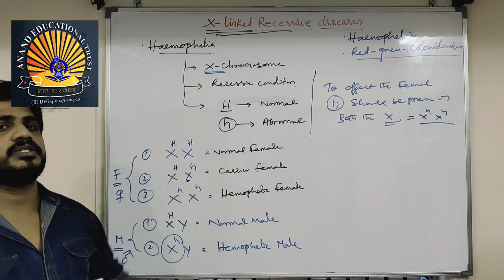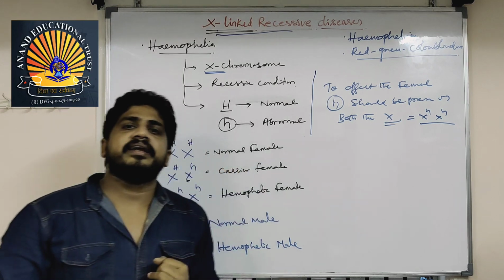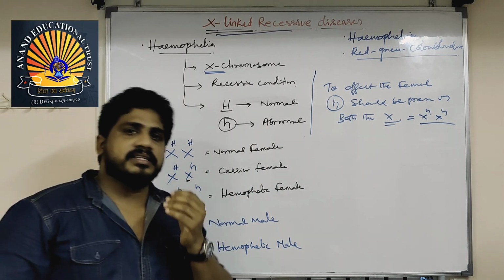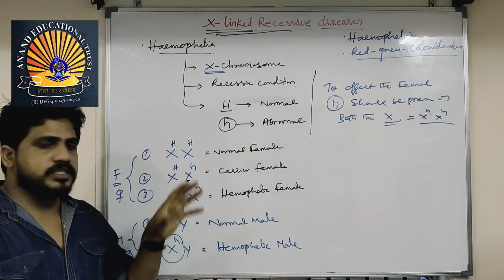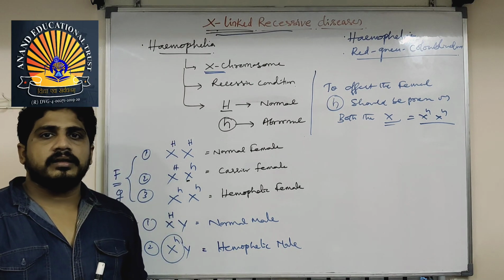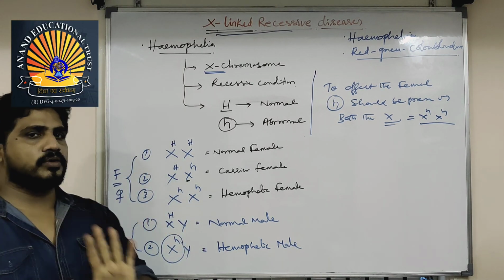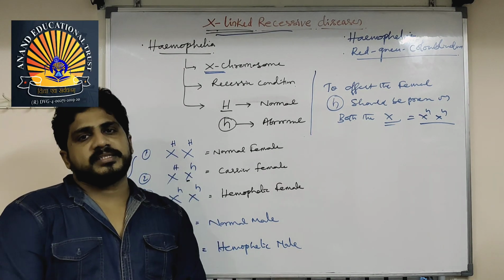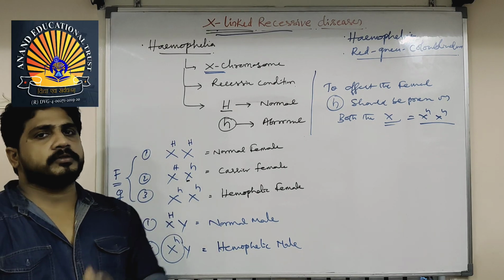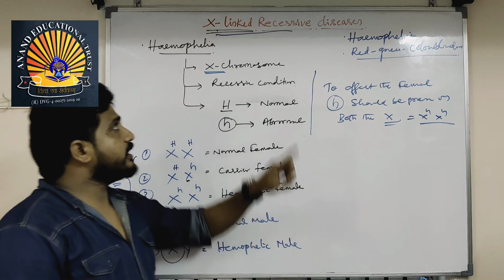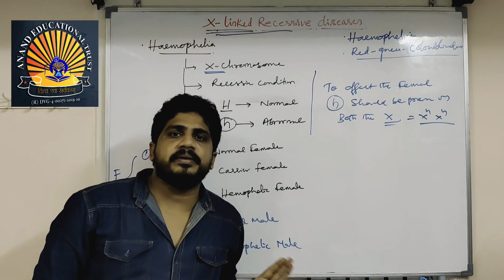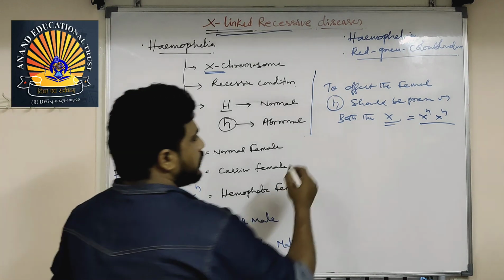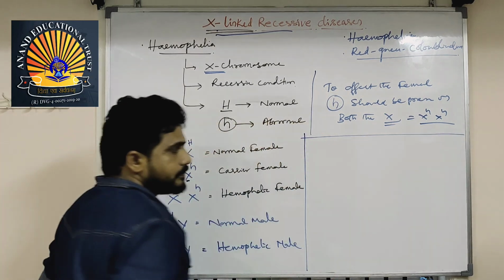Whereas in autosomal recessive, that is the logic to identify, given a pedigree analysis, whether it is autosomal recessive or X-linked recessive. By the given data, you go through the genotypes of male and female; if you assume males are carriers, then there is no doubt the given pedigree chart belongs to autosomal recessive. Why? In autosomal recessive, both male and female can be carriers. But in X-linked recessive, male never is a carrier, female can be a carrier. Male will be affected. So, let us take a pedigree.